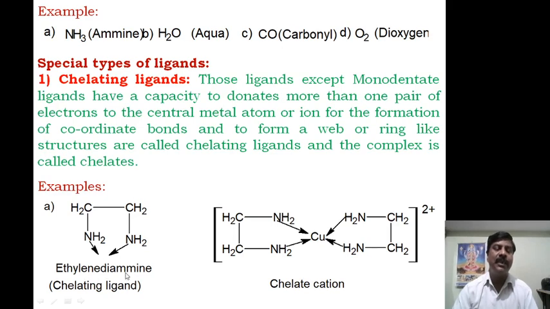An example is ethylene diamine, a chelating ligand. Suppose ethylene diamine interacts with copper. The copper is present here, two molecules are present around it, and a ring-like structure forms. Most of the portion is surrounded by these molecules, and another molecule cannot come into direct contact with the copper metal, hence it is a chelate ion. A ring-like structure is formed, and therefore it is an example of a chelating ligand.